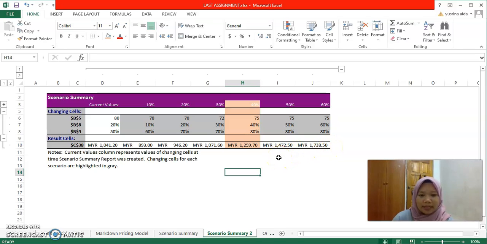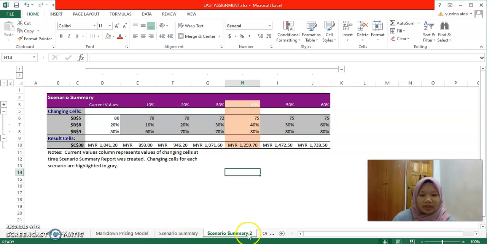But for my last decision, I want to change my production value to 75 units, the intermediate markdown to 40% and the clearance markdown to 80%. So I will get a profit of 1,259 ringgit at 70 cents per month.